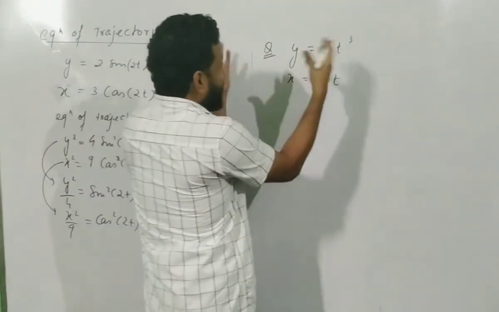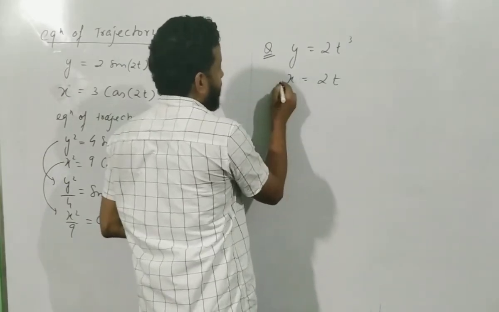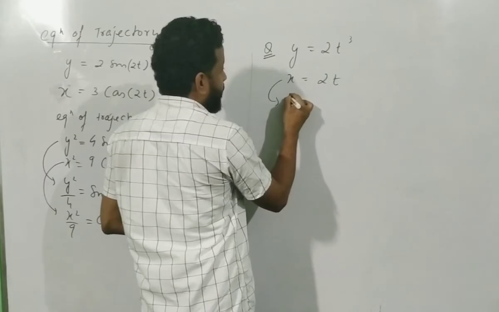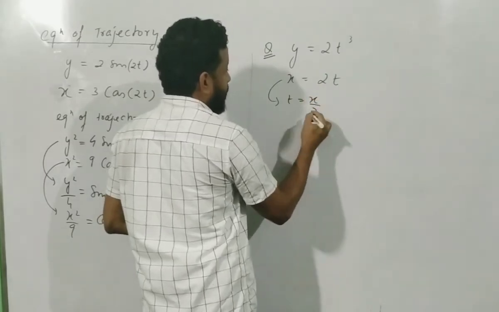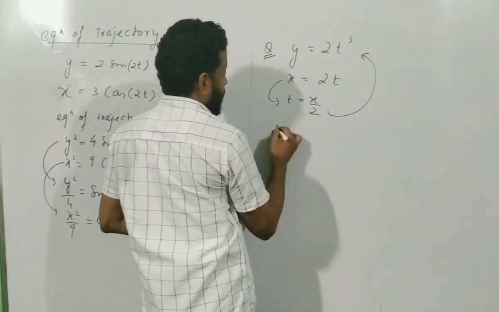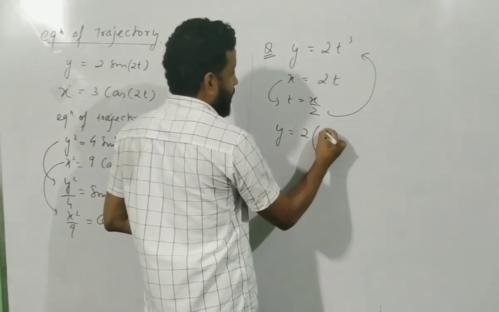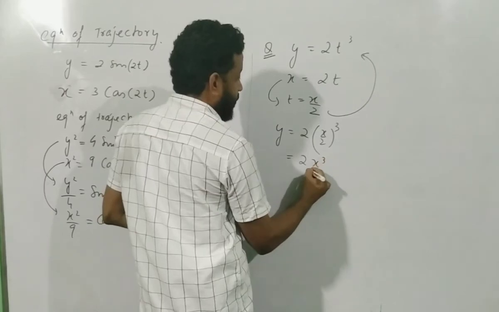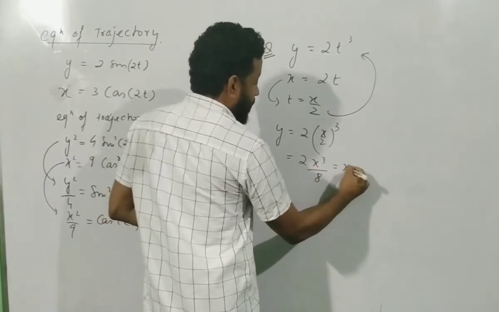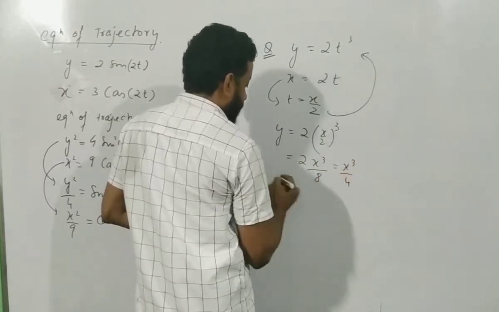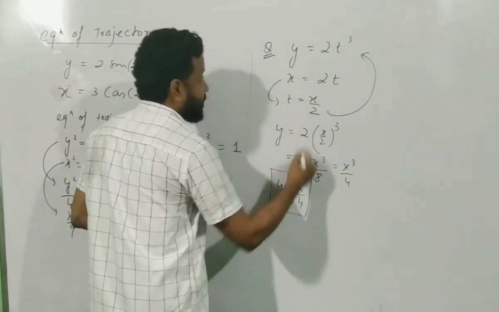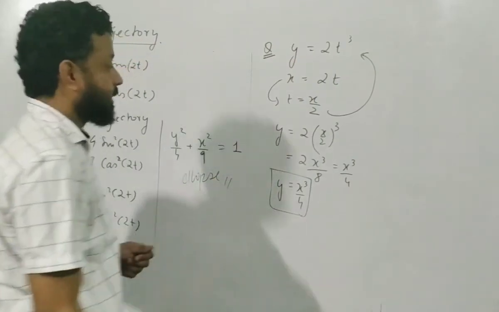So what you have to do, eliminate t, just somehow eliminate t. How will you eliminate t? You use the one which has less power. So what will you get? You will get t is equal to x by 2, and now you put that in this equation. So your y will be equal to 2t, t is how much? x by 2 the whole cube, and that is equal to 2 into x cube divided by 8, and that is equal to x cube by 4. So y is equal to x cube by 4 is the equation of trajectory for this motion where y and x are given to you.